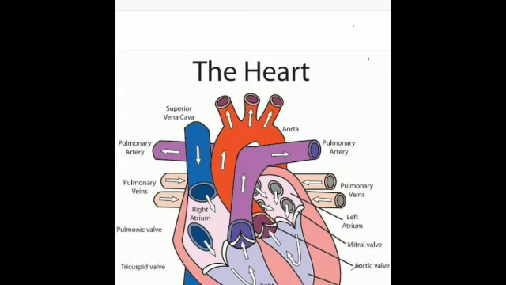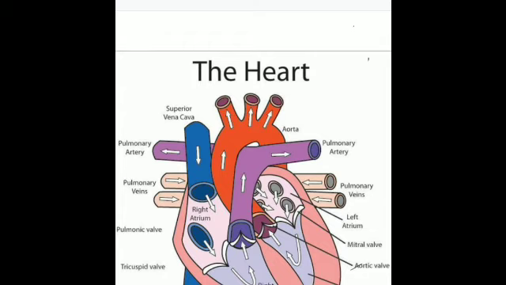So what is the direction of the blood flow? It will always be from the right atrium to the right ventricle, and from the left atrium to the left ventricle. It will not be from the right ventricle to the left ventricle. It will always be from the right atrium to the right ventricle, and from the left atrium to the left ventricle. Is it clear?